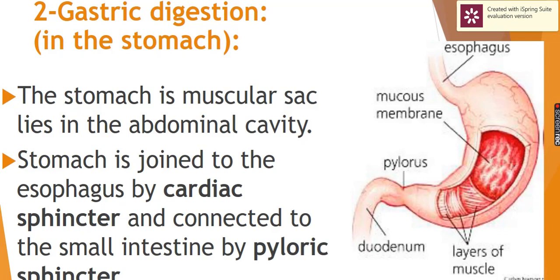The stomach is a dilated muscular sac found in the abdominal cavity. It starts from the esophagus with a constriction of circular muscle called the cardiac sphincter, and ends at the small intestine, separated by a muscular valve, which is circular smooth muscle called the pyloric sphincter.